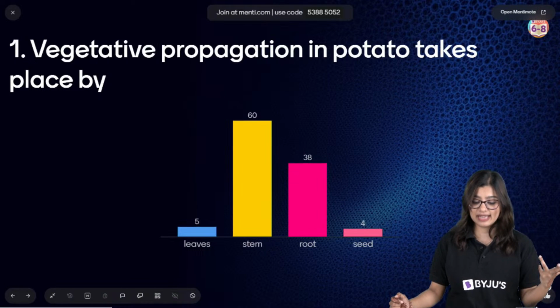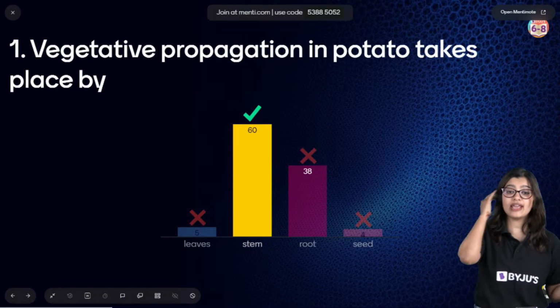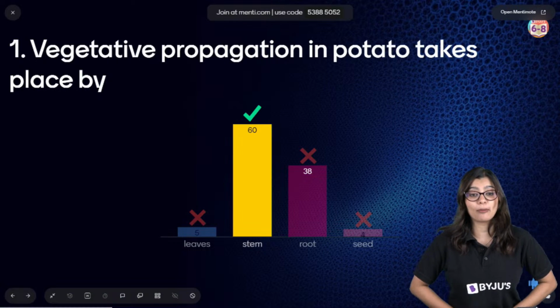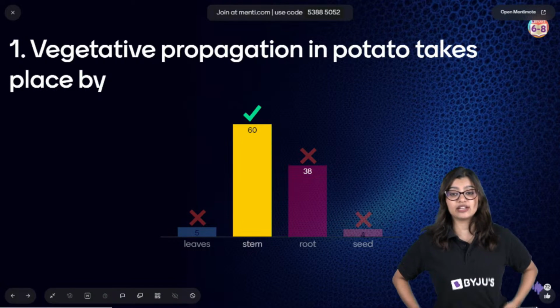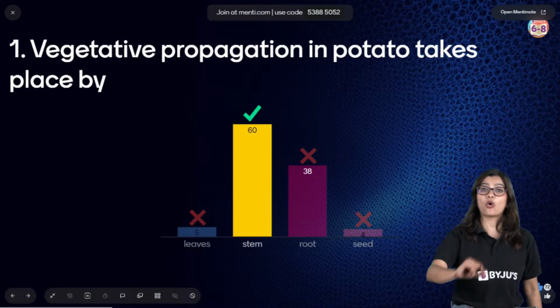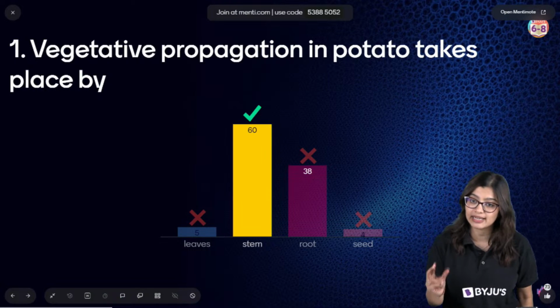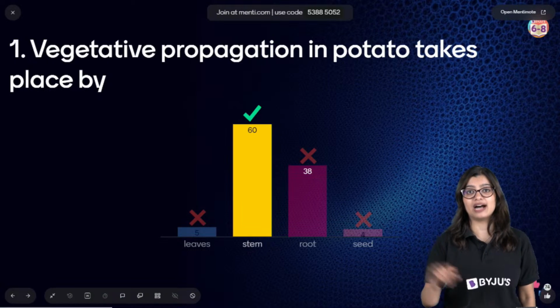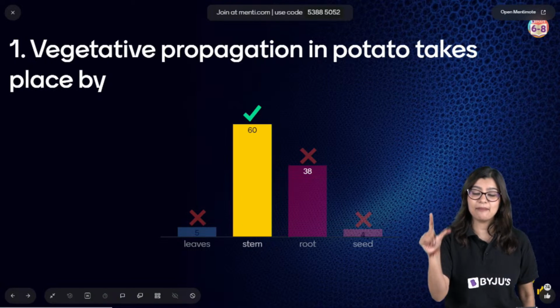I can see some mixed answers, but good, majority of you have given me the answer correctly. See, vegetative propagation. What do we mean by vegetative propagation? That means growing new plants with the vegetative parts, right? So what are the vegetative parts? Your vegetative parts include root, stem and leaf.